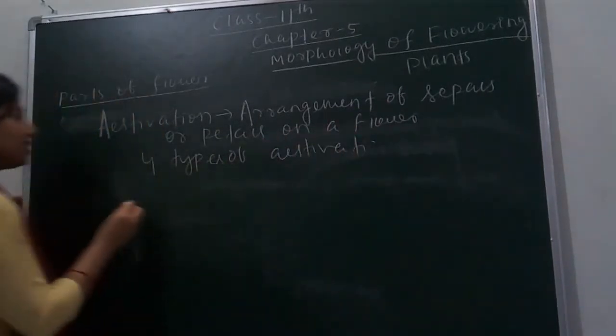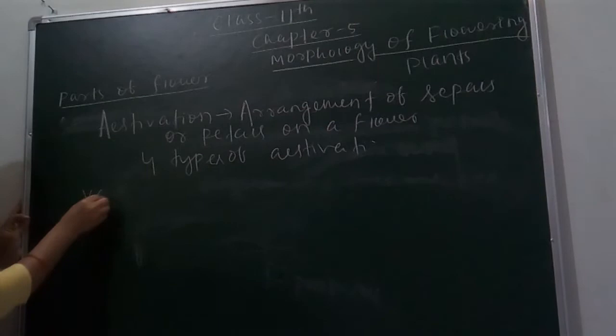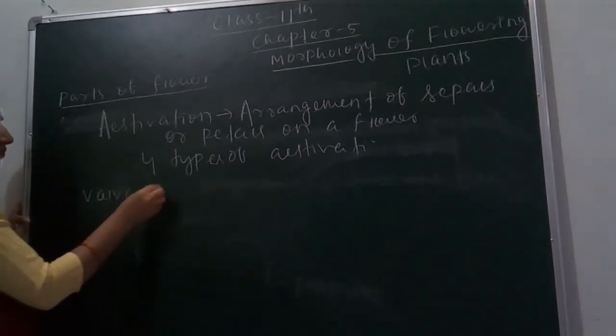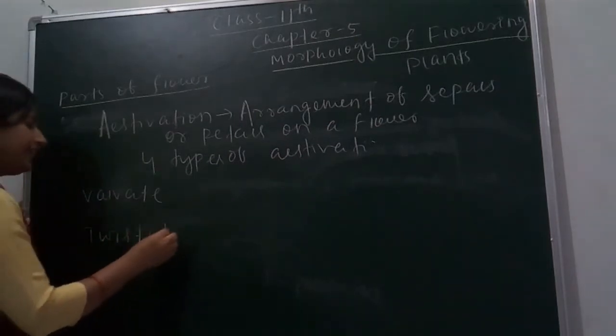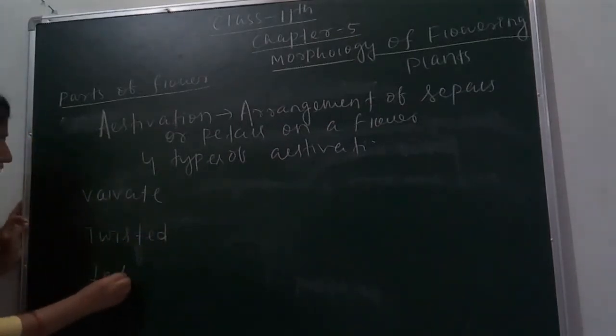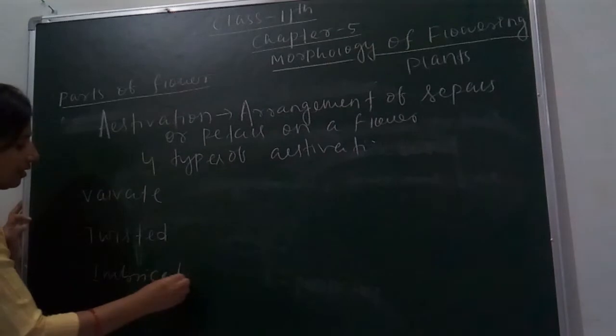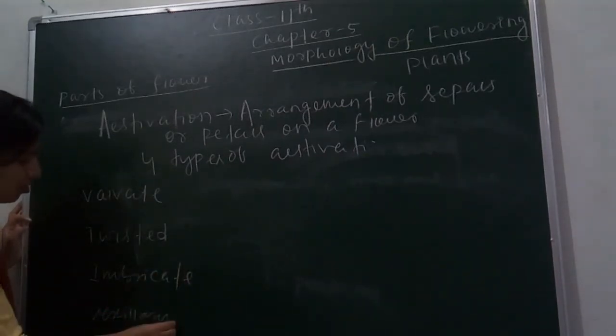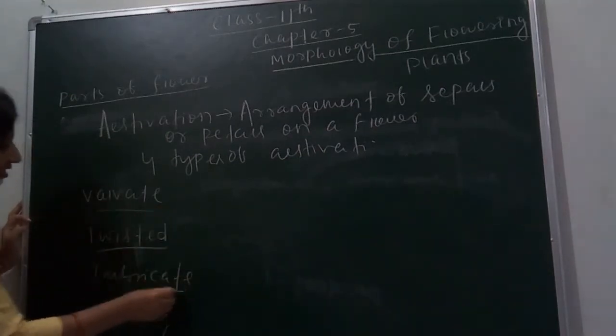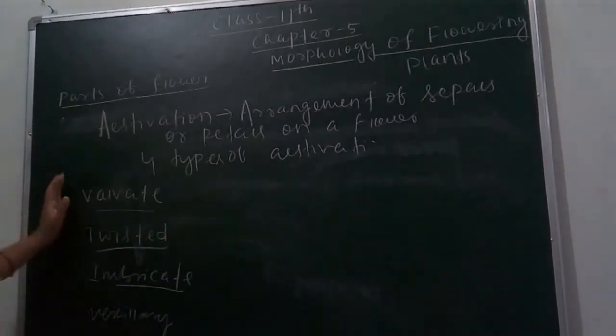So the first one is valvate, then twisted, then imbricate, and the 4th one is vexillary. So let's know about these types of estivation. Through diagrams we can easily understand.